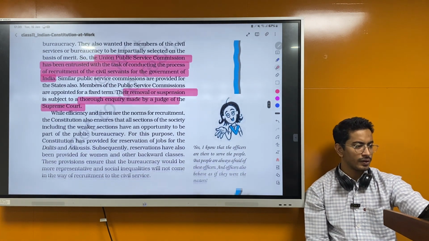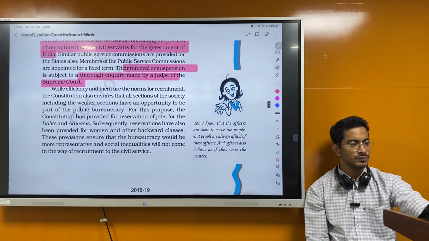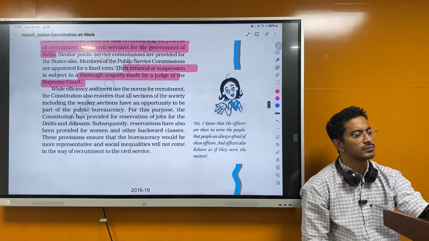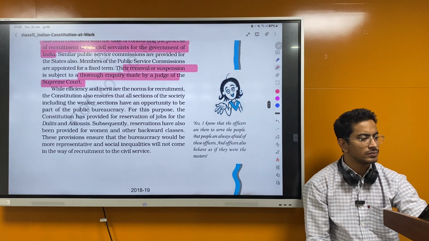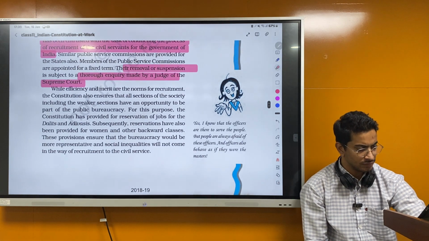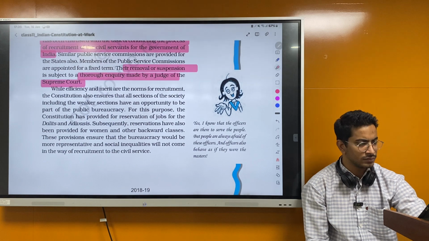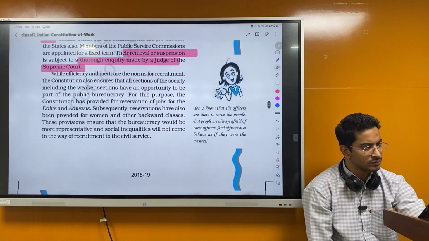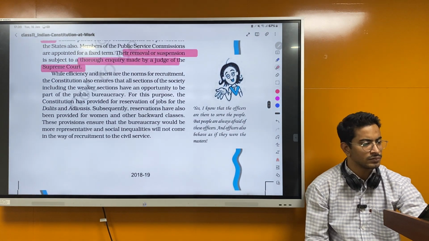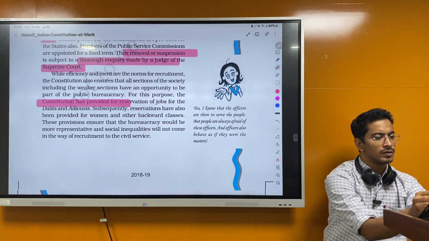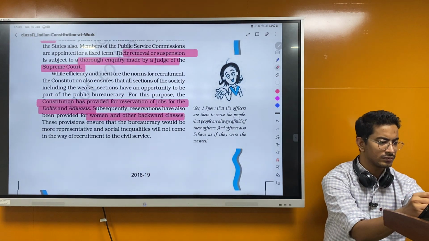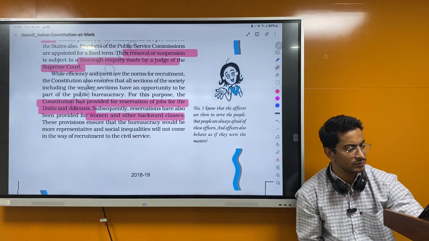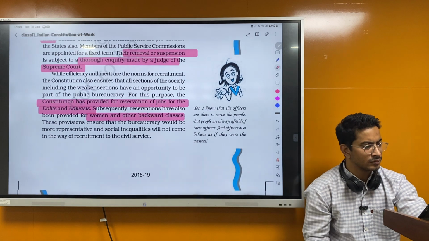While efficiency and merit are the norms for the recruitment, the Constitution also ensures that all sections of the society, including the weaker sections, have an opportunity to be part of the public bureaucracy. For this purpose, the Constitution has provided for reservation of jobs for the Dalits and Adivasis. Subsequently, reservations have also been provided for women and other backward classes.